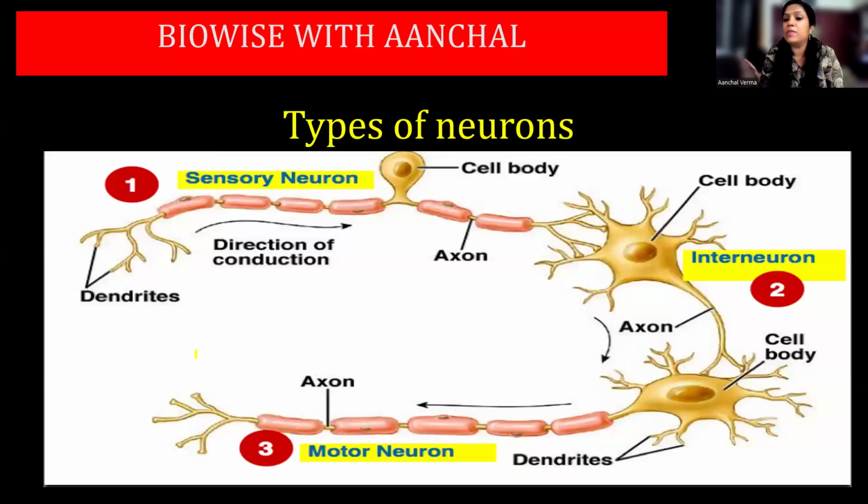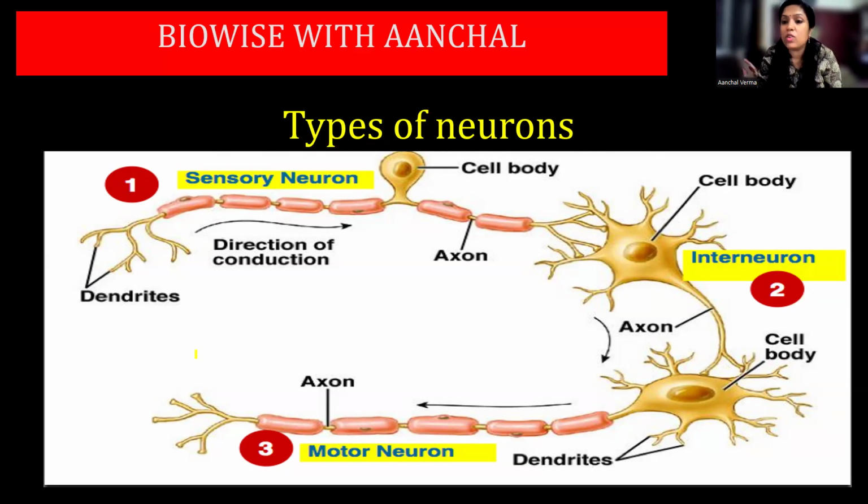Now, there are three types of neurons in our body. Neurons, the single unit of cell I'm talking about. I'm not talking about nerves right now. I'm talking about neurons. One is the sensory neuron, which is connected to the sense organ. It receives the stimulus from the environment. The sensory neuron receives the impulse from the sense organ or the receptors. Sense organs are called receptors, and sensory neurons are also called afferent neurons because it is the arrival of the impulse to the nervous system.